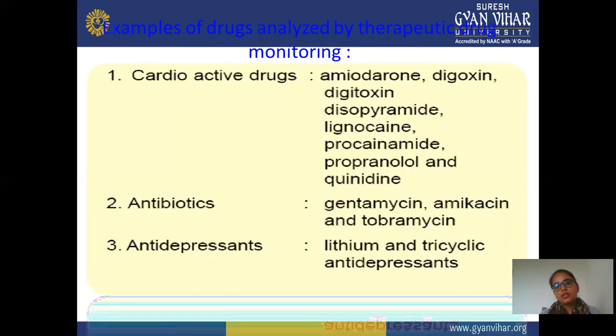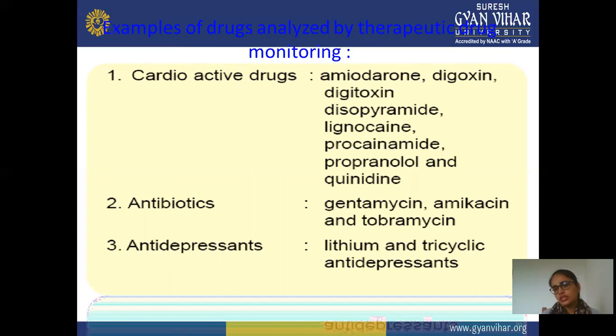Next are examples of drugs whose therapeutic activity can be analyzed. These are examples of drugs for which you can check the therapeutic activity or effect at a particular concentration. Mainly, we can say cardiac active drugs. Cardiac active drugs include amiodarone, digoxin, digitoxin, disopyramide, lignocaine, procainamide, propranolol, and quinidine. These are examples of cardiac active drugs.